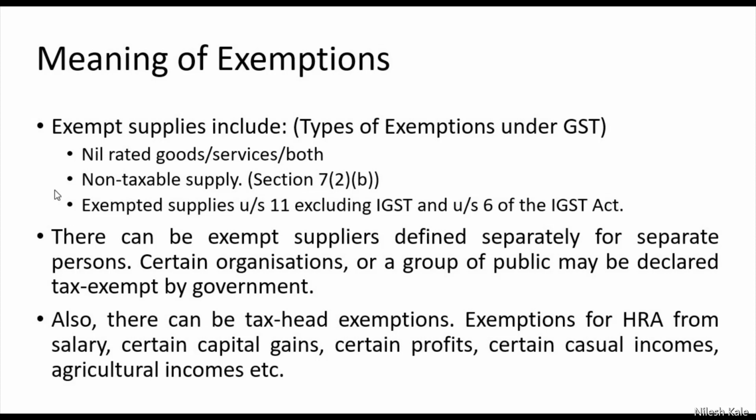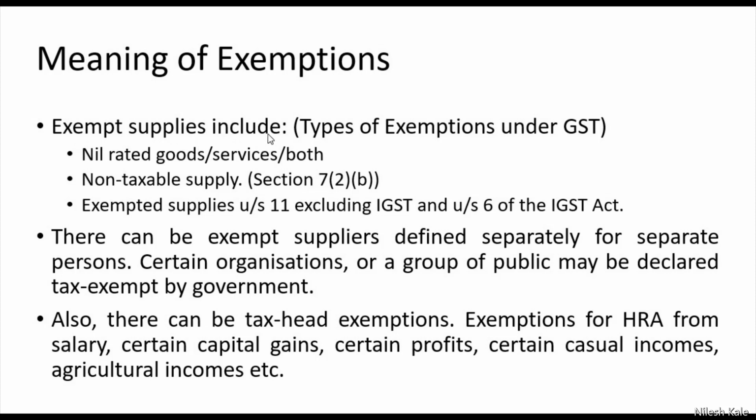This is very, very important. If you are making notes while watching this video, you better write this first point, which is very, very important, which is always asked for 2 marks. If you are asked what do you mean by exempt supplies under GST, you have to write these 3 things with this sentence.